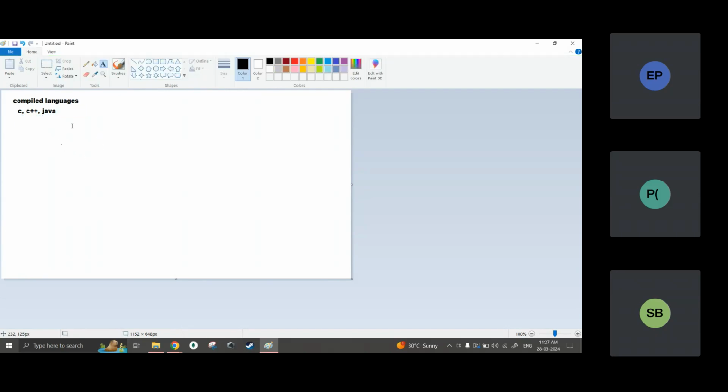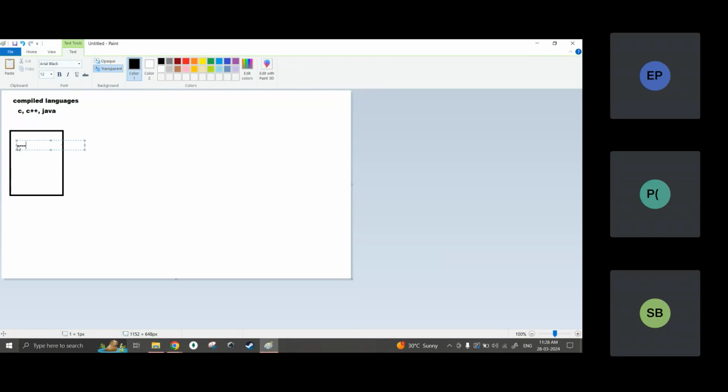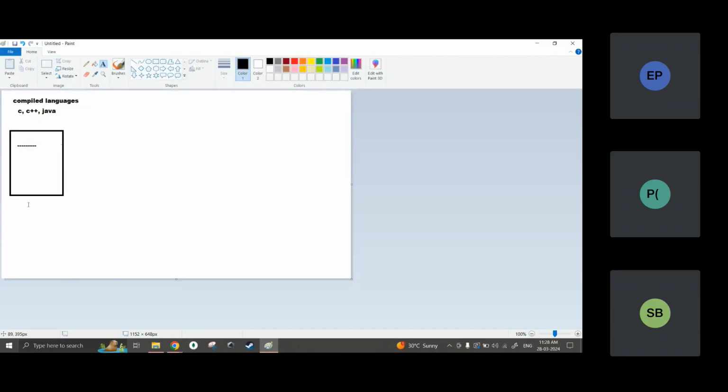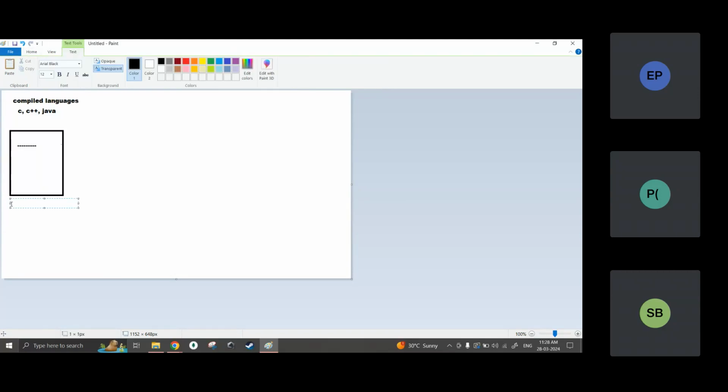What is happening in these compiled languages is that we write the code. We'll write the code in a file, and some code will be there inside this file. Now this code is known as source code. Whatever code I write in C, C++ or Java, this is known as source code.